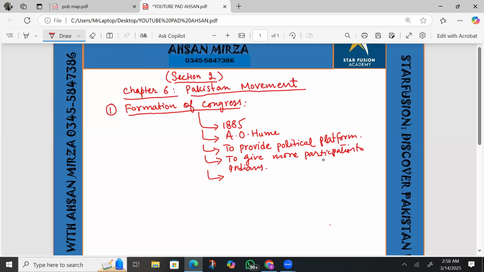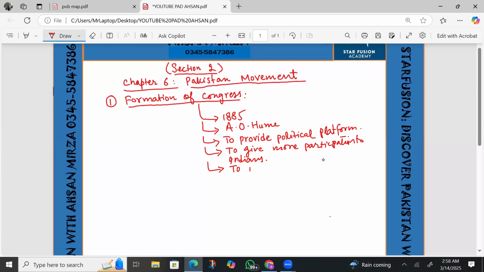And the next one is to introduce the democratic process in India, because the party system was present in England. At that time there were democratic values in that country too, so they wanted to introduce such democratic values in India too. These were the main reasons behind the formation of Congress.